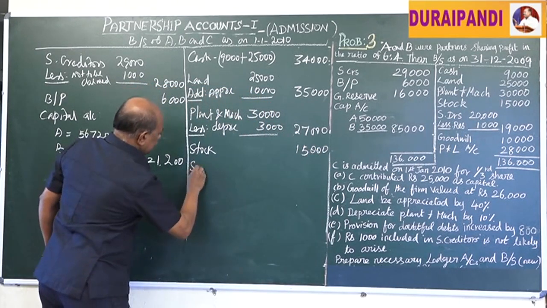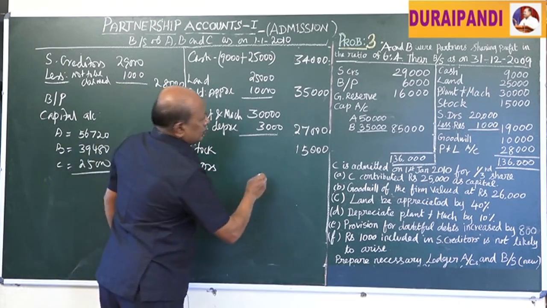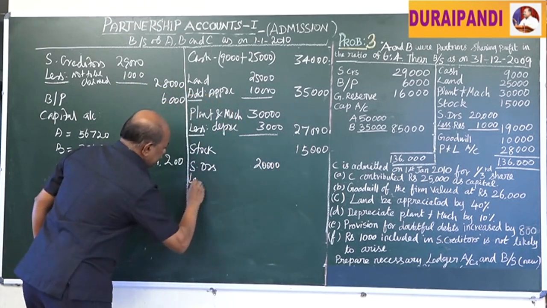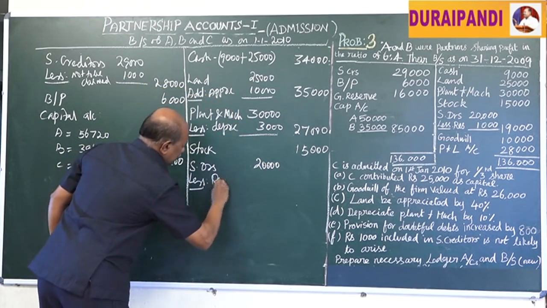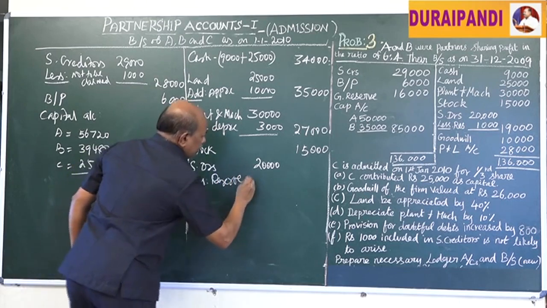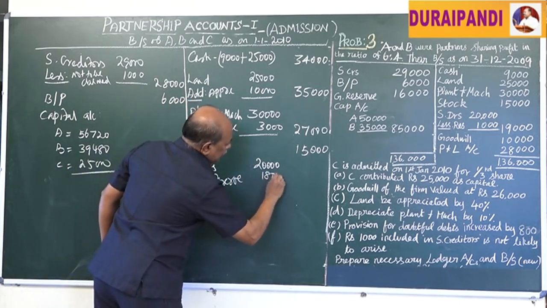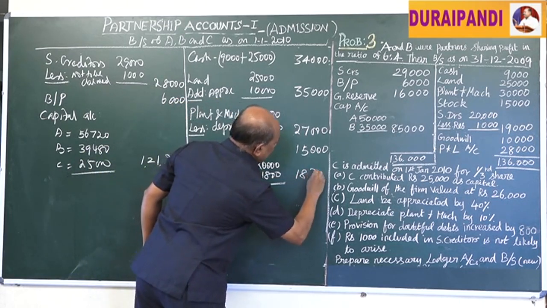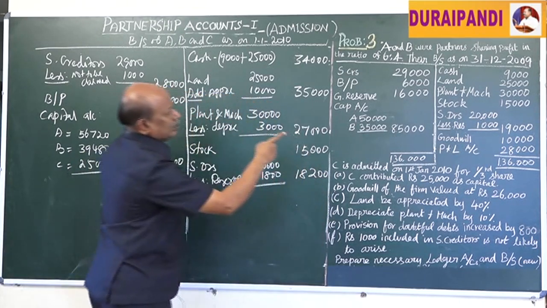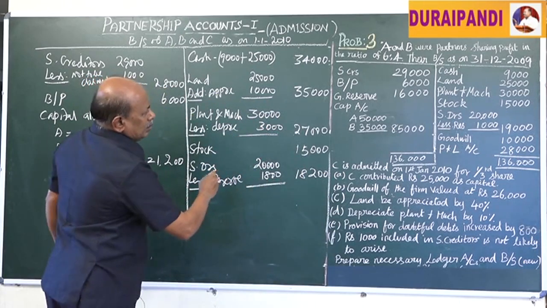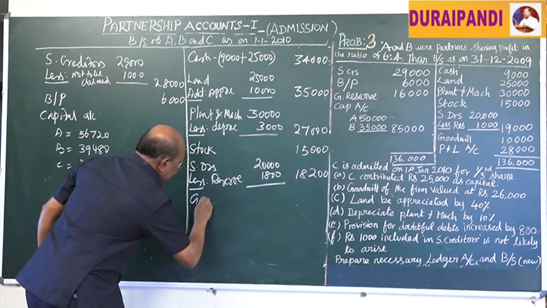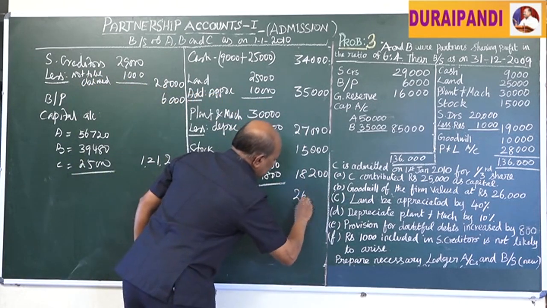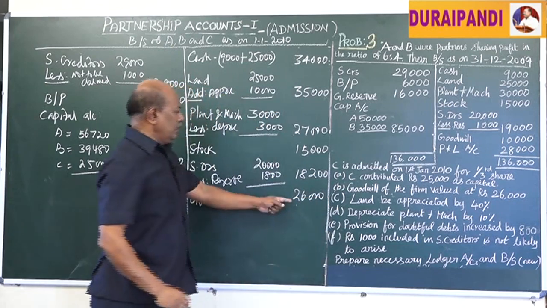Sundry debtors 20,000, less reserve 1,800, 18,200. Then goodwill 26,000 rupees, the newly arrived amount of goodwill.